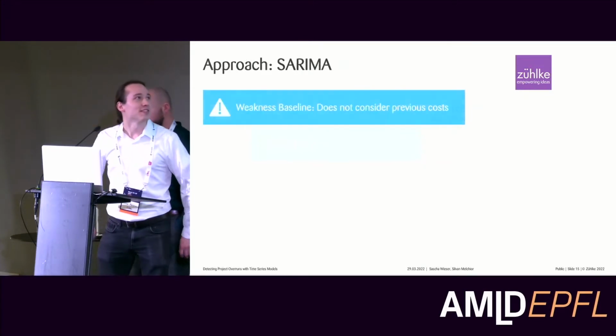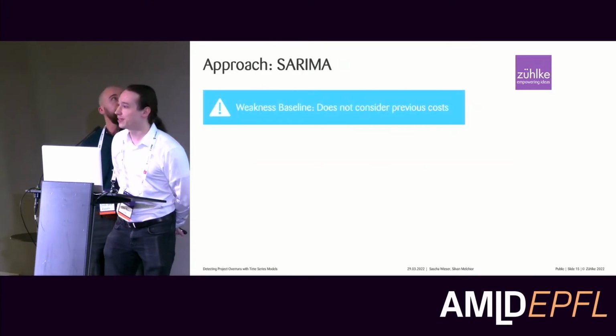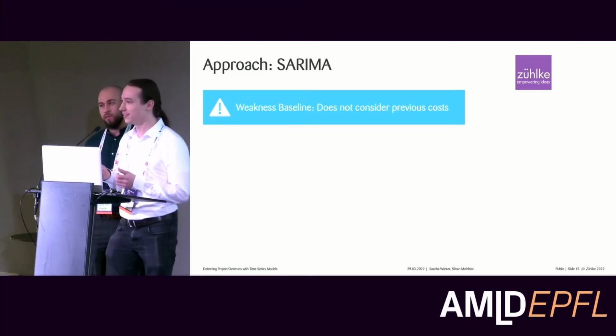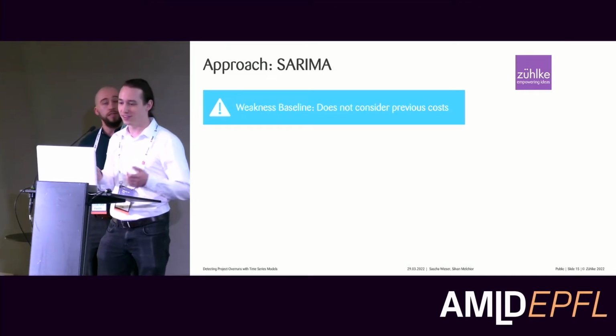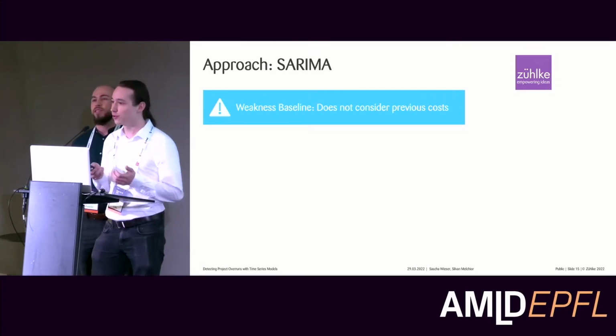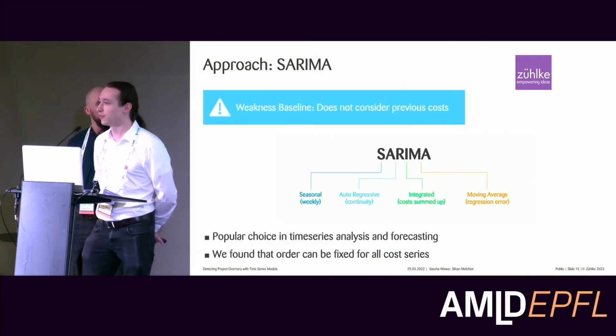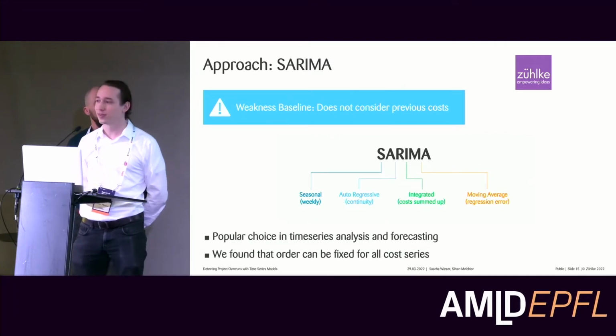So this baseline has one great weakness. It only looks at the total past costs, and then it looks at the plan, and then it does this forecast. And I mean, that's not machine learning. We want to, of course, also learn from this past data. And one very simple approach to do this is with a statistical time series model from the SARIMA family.